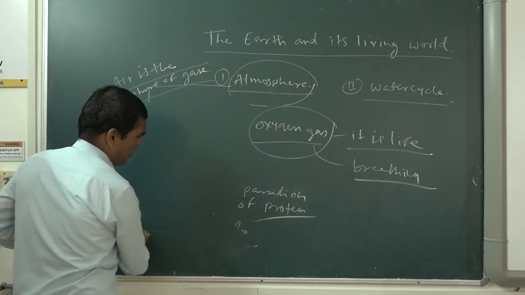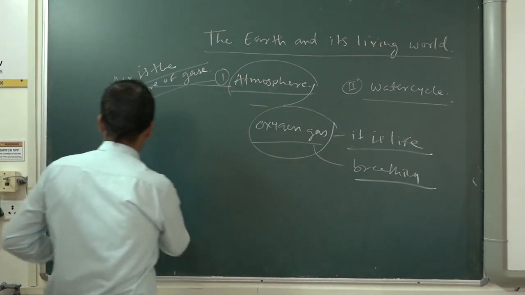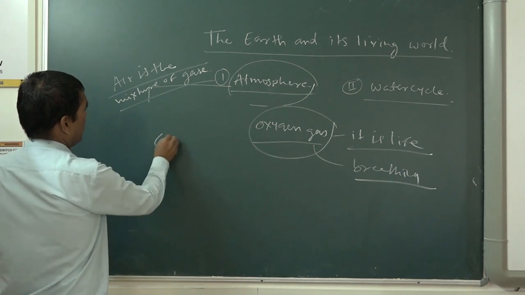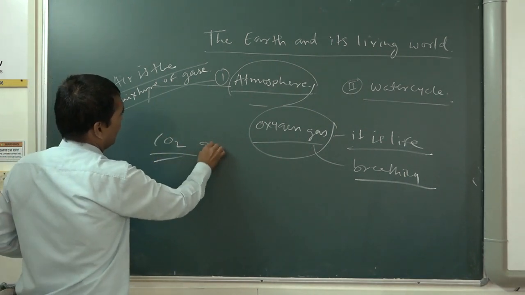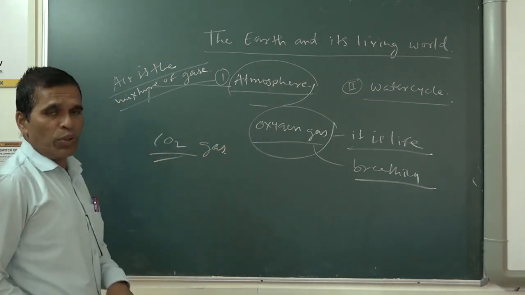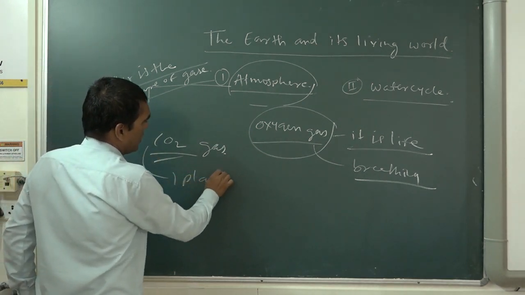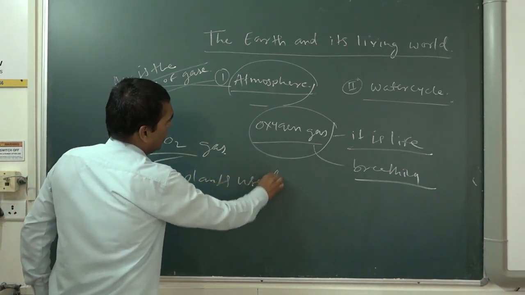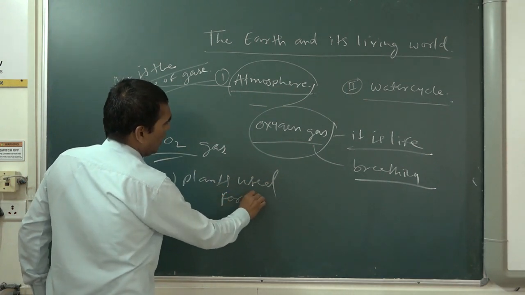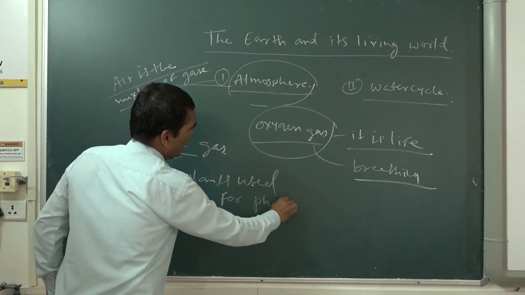Carbon dioxide is also very important. Carbon dioxide, that is the CO2 gas. Where is it used, and who uses it? Plants use this. It is used by plants for the photosynthesis process.